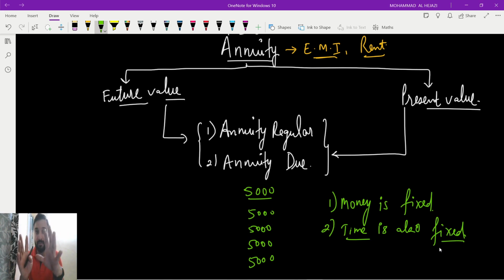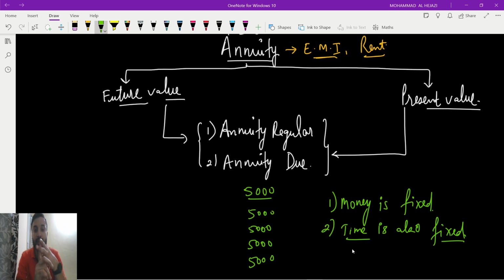Very important thing, guys. What is annuity? The first thing is that we have to fix the amount. Money is fixed means nothing but the amount is fixed. Suppose you want to pay 5,000, so 5,000 every time, it is fixed in EMI, right? In house rent also it is fixed. If you are paying suppose 20,000 rent, so 20,000 every month, it is fixed. So money is fixed is nothing but the amount is fixed.